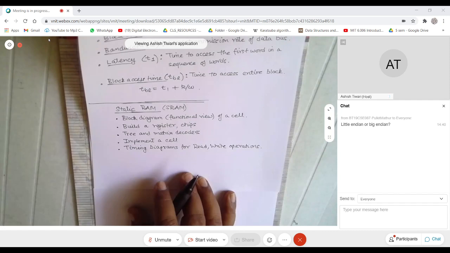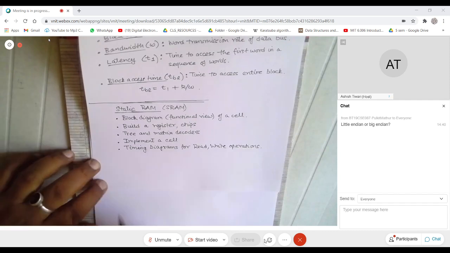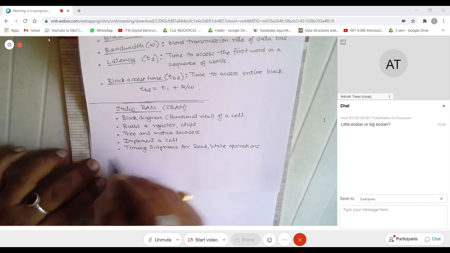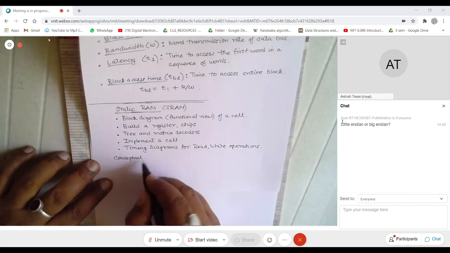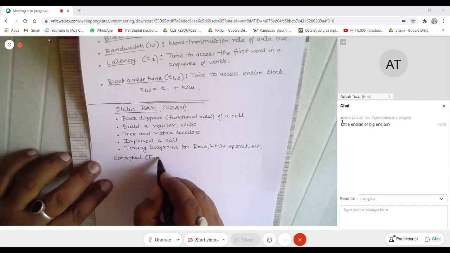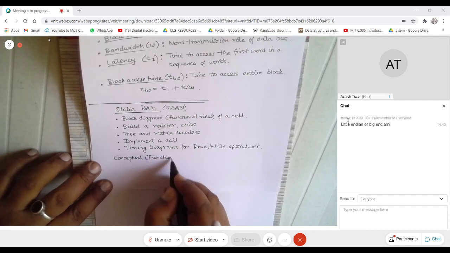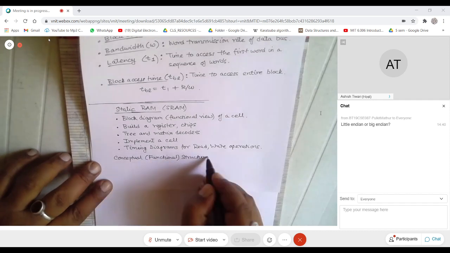So let us start the discussion one by one. I first want to give the conceptual or functional structure of a cell. What will we assume?